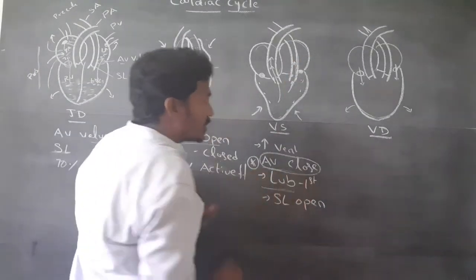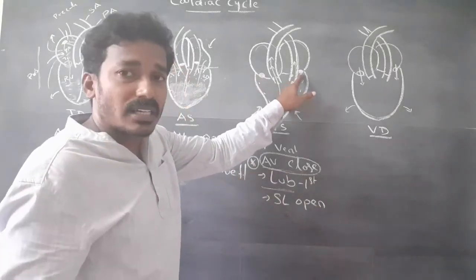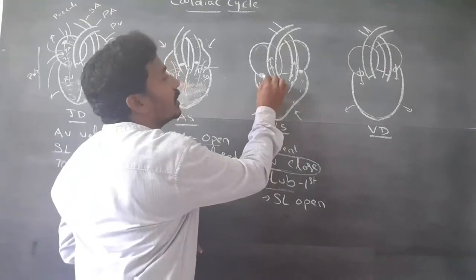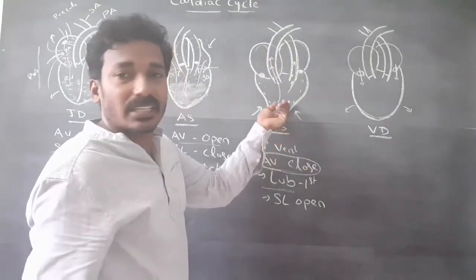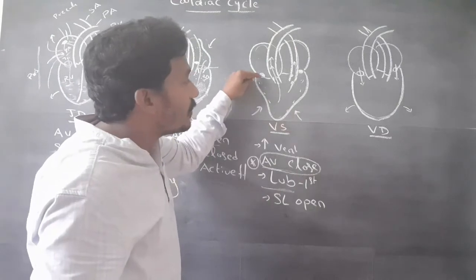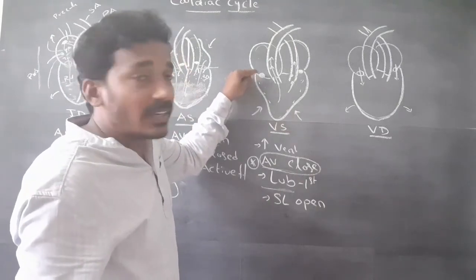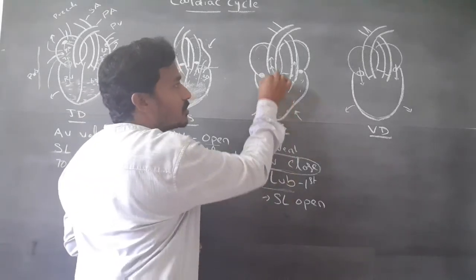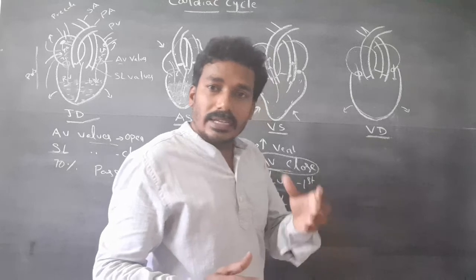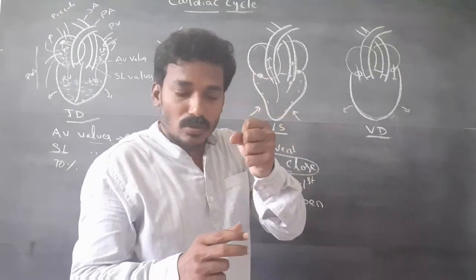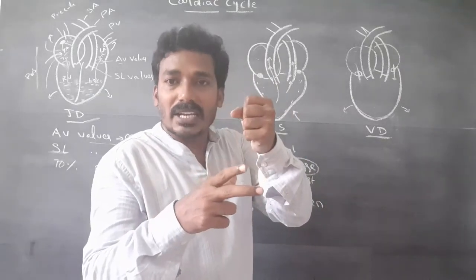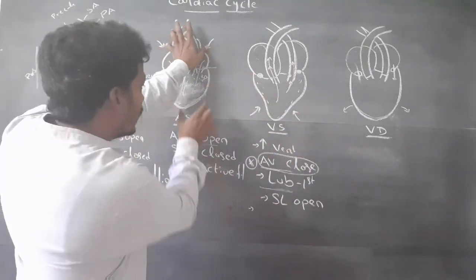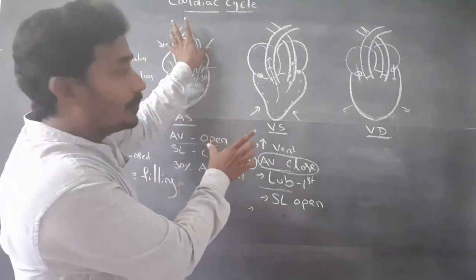Closing of the AV valves prevents the backflow of blood from the ventricles into the atria. The end of the atrial systole is equal to the end of the ventricular diastole.